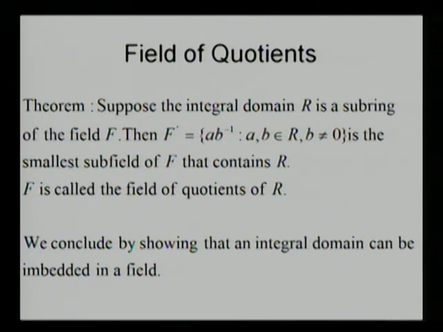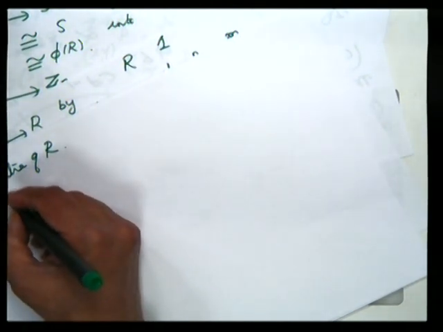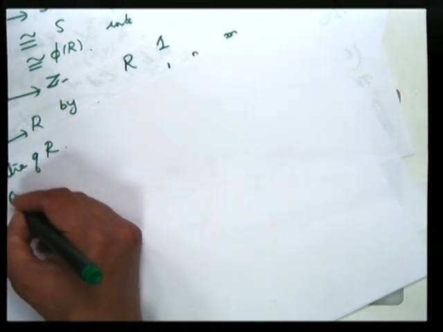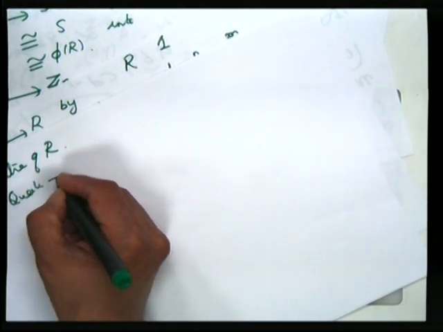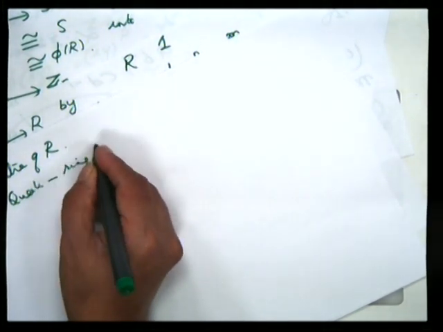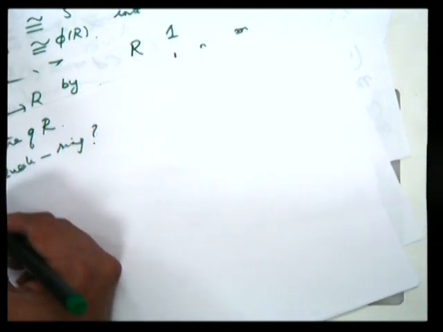I want to tell you that there are some special types of subrings. If you consider the set of all elements of a ring which commute with every other element, that is a subring of R. It is called the center of R. Now I am giving you an exercise problem. Find the center of the quaternion ring. What is the center of the quaternion ring? If you get the answer, you can write to me.